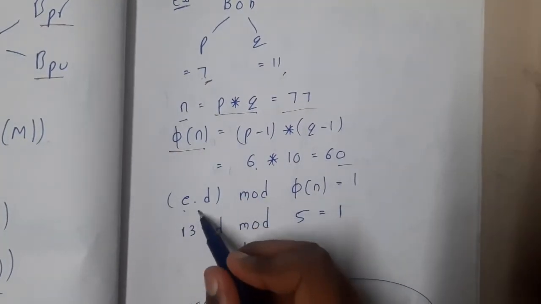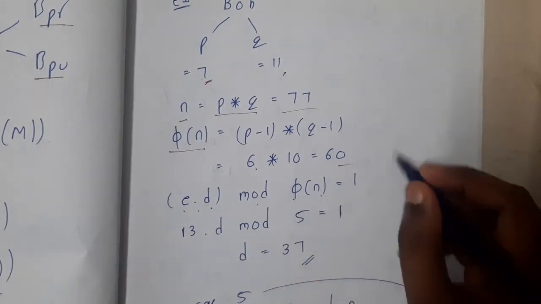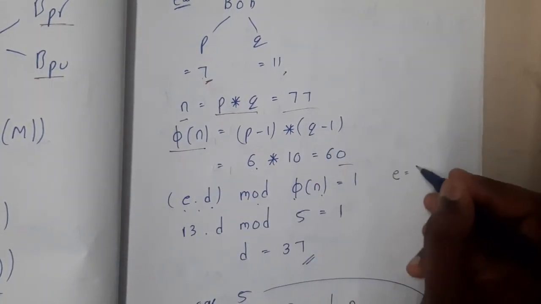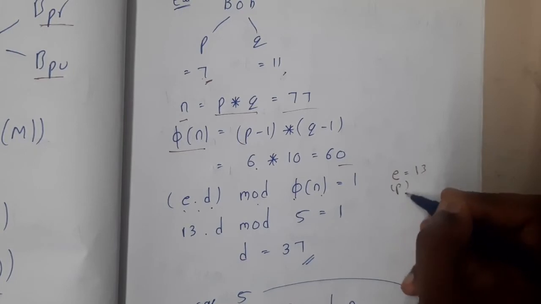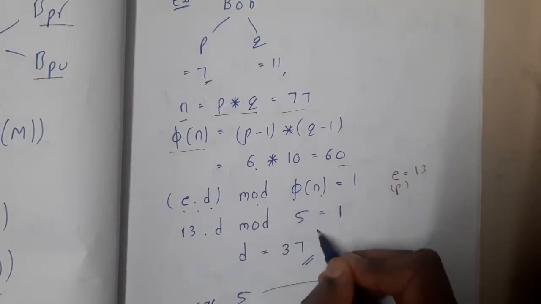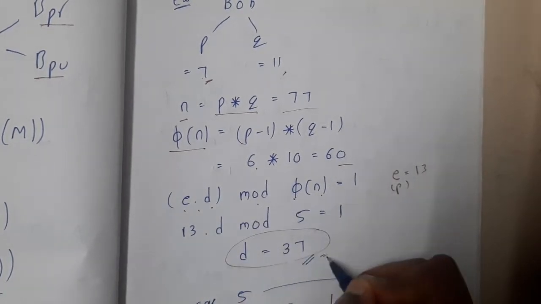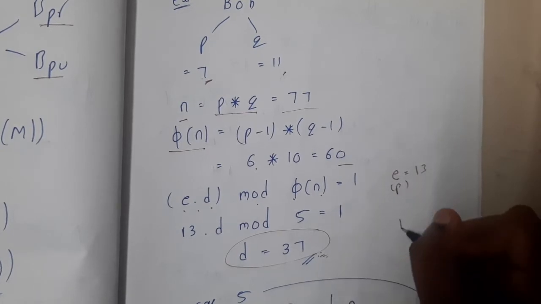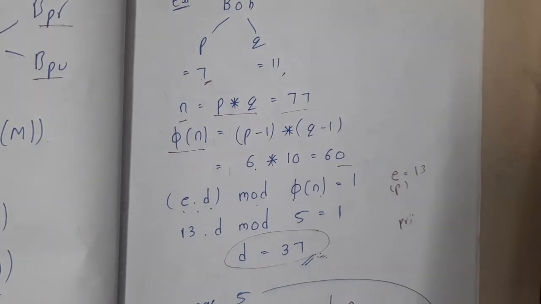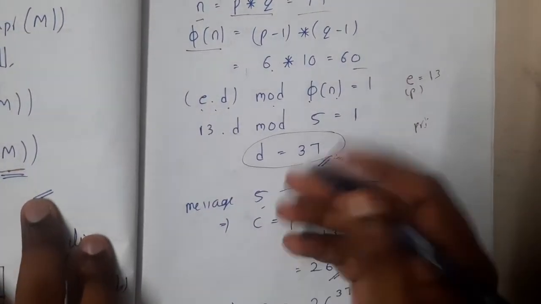After that, I will calculate E into D mod phi n. Here in the question, assume they give the E value as 13, which is the public key. I will calculate it and I got the value of D as 37. What is this 37? It is my private key. Assume that the message which I want to send is 5.